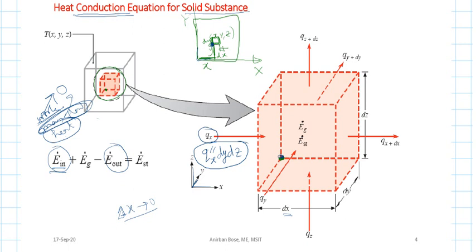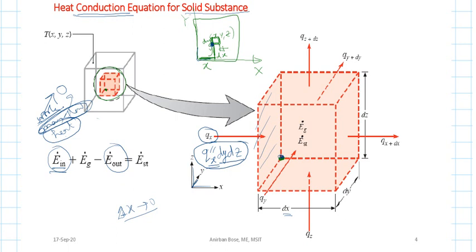So what is the qx quantity? It is the heat flux component in the x direction multiplied by the area perpendicular to that direction, which is nothing but this area, dy into dz. So this quantity is qx. Clear? So qx is the rate of heat transfer taking place along the x direction. Remember, qx is a scalar quantity.